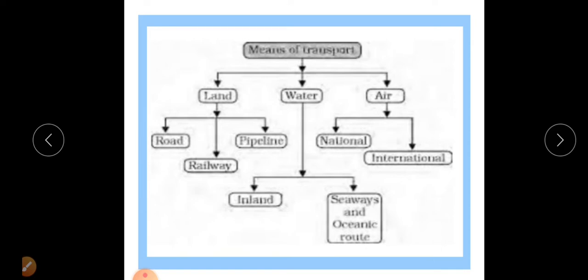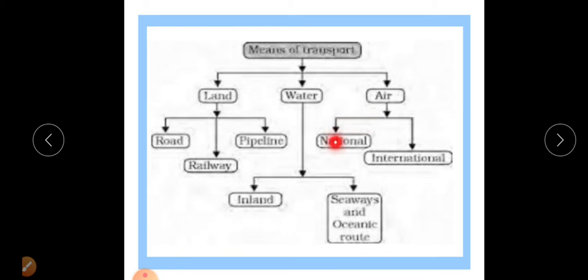We can discuss the types of transportation: land transportation, water transportation, and air transportation. In land transportation, we can distinguish roads, railways and pipelines. Water transportation is inland water transportation, and second, sea ways, or we can also say oceanic transportation, ocean routes. Now the third major type of transportation is air transportation.